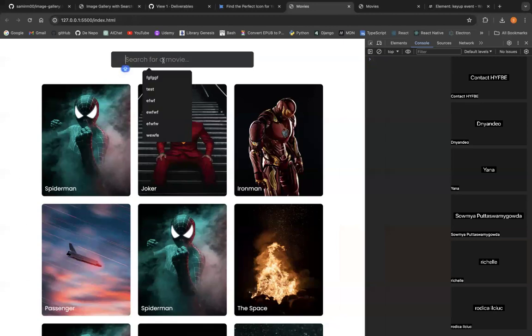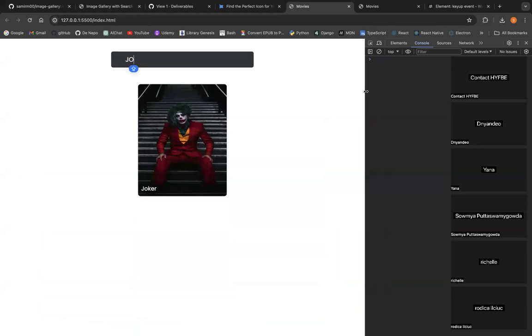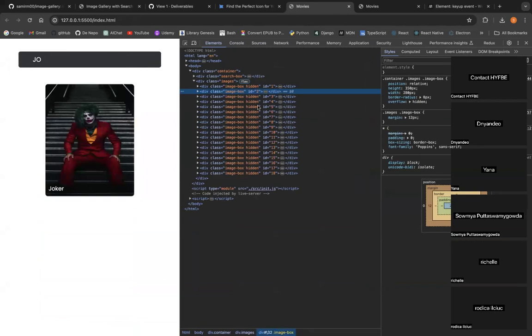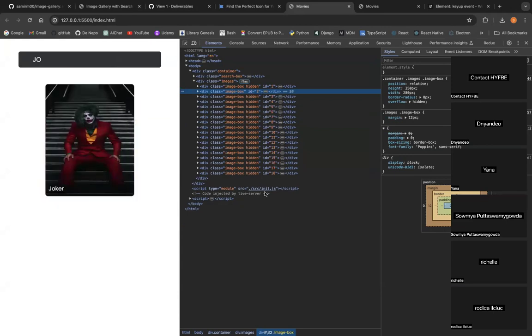And now, for example, if I say Joker, notice what will happen. If now Joker like that, if I go to my DOM elements here, notice all my images still exist there actually. See, they are there. That's not a good practice for now. It's okay, keep it this way, but that's not a good practice. The best practice is if it does not include it, I need to remove it from the DOM. And we will learn it later. Don't worry for now. As you can see, it only keeps my image box with ID 2. Why? Because the title is Joker, but the other ones just get class hidden.